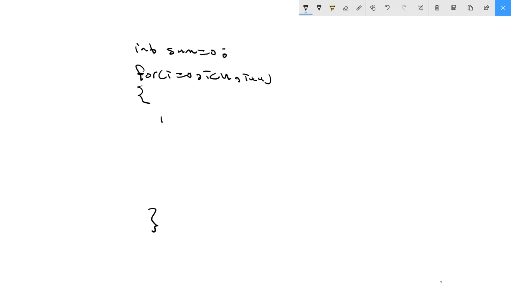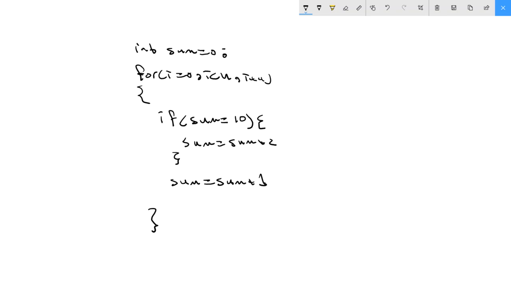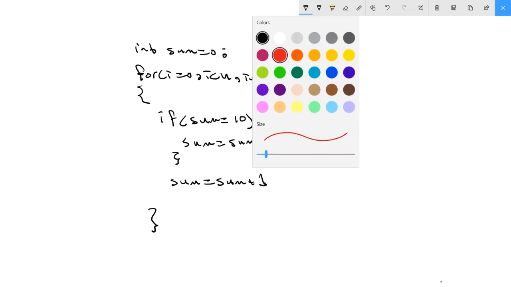In the brackets, I have an if statement: if sum equals, for example, 10, I will do some operation, which is sum equals sum plus 2. Otherwise, I would say sum equals sum plus i. I'm just adding a loop to make my code more complex, and I want to measure the complexity.